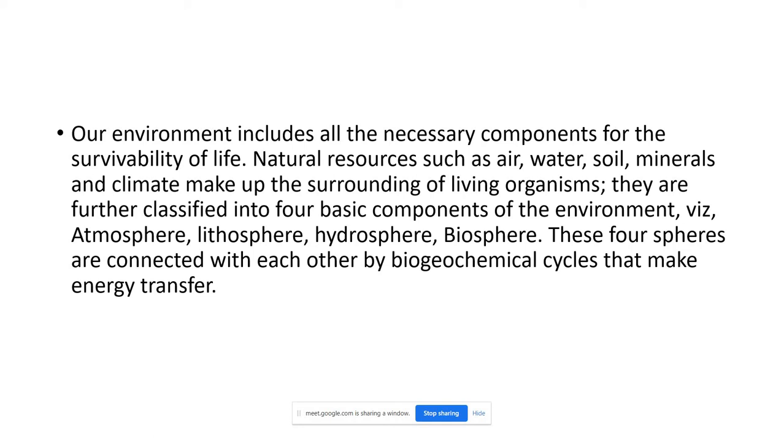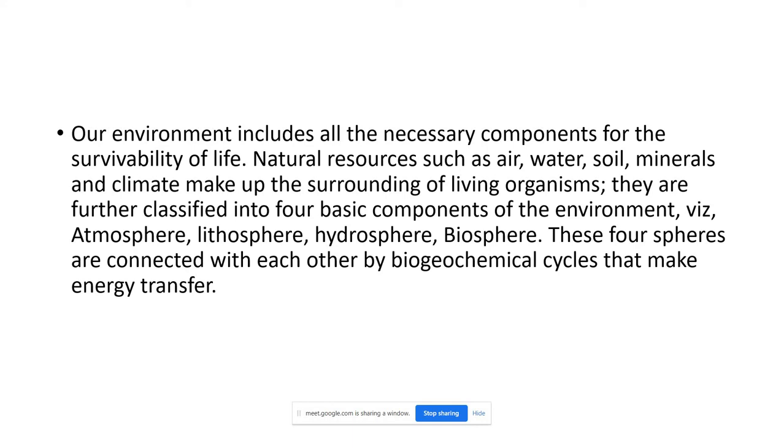In the last class we discussed the environment. In the environment we have producers and consumers. The interaction among producers and consumers is also necessary, and that is established by the food chain. The interaction of these biosphere components, producers and consumers, should be with the physical environment.